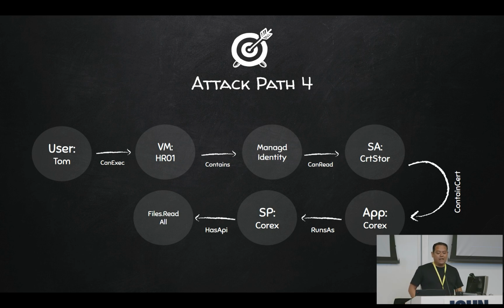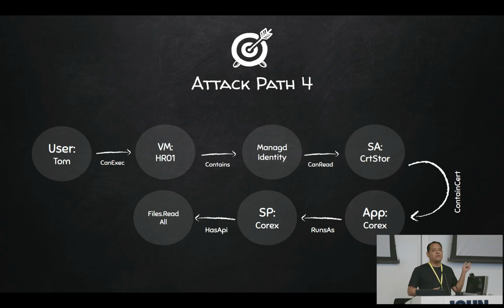If the user, Tom, can execute code on that VM, and if that VM has a managed identity, and if that managed identity has a special permission against another resource, in this case a storage account, and in our simulated attack path, if that storage account contains certificates for another app registration, then our attacker can traverse this attack path by first running code in the VM, stealing that managed identity token, abusing that managed identity token to read a storage account, exfiltrate the certificates, use the certificates to authenticate as a service principal, and effectively become that service principal.